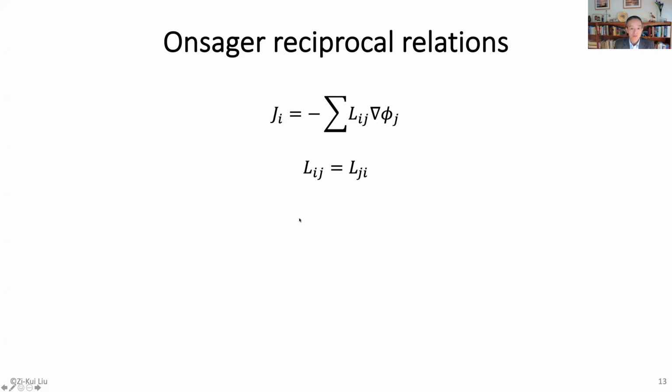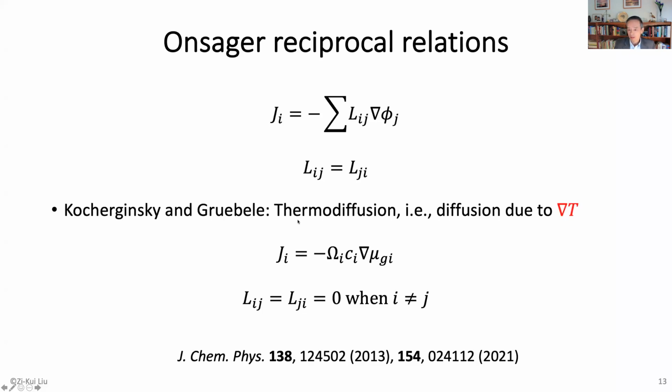Okay. So of course people will think about this one. So people work on that. There's a lot of work in this field to try to understand this cross term. Okay. So it's very interesting work published in the last several years by Kocherginsky and Gurubella. They talk about thermal diffusion, that means diffusion due to temperature gradient.